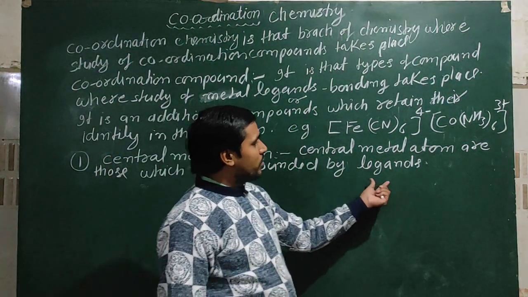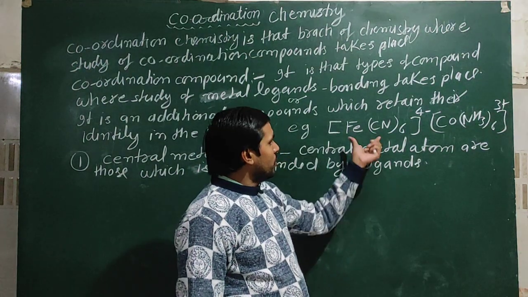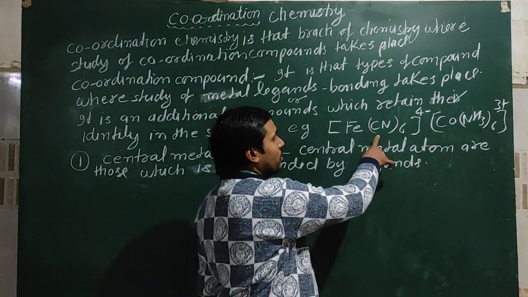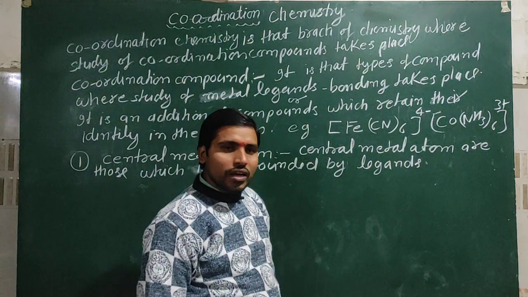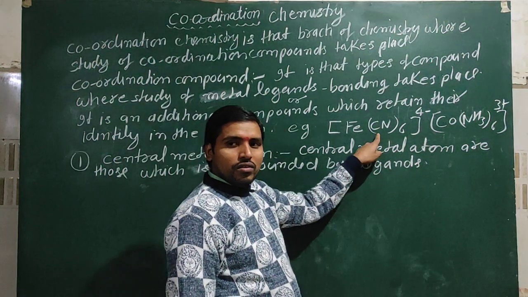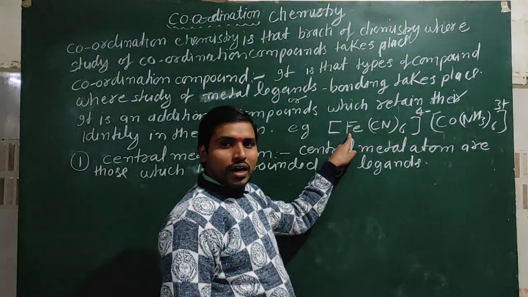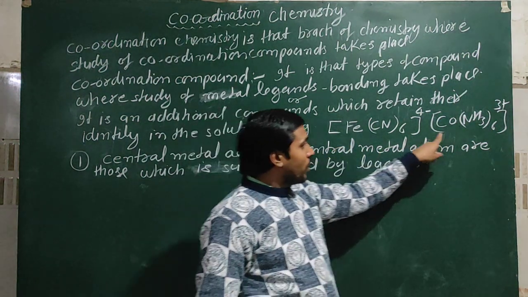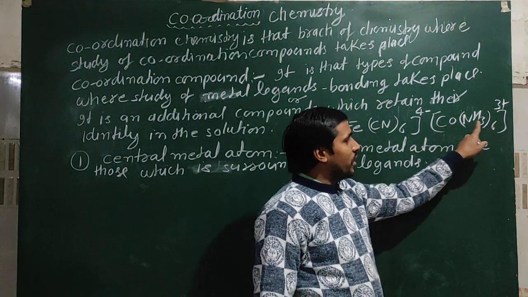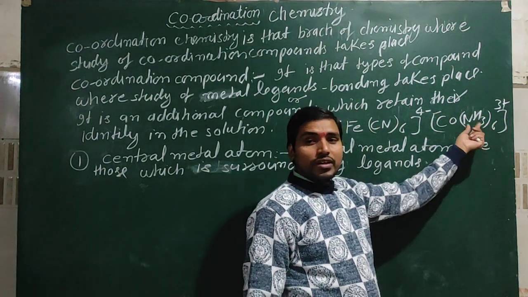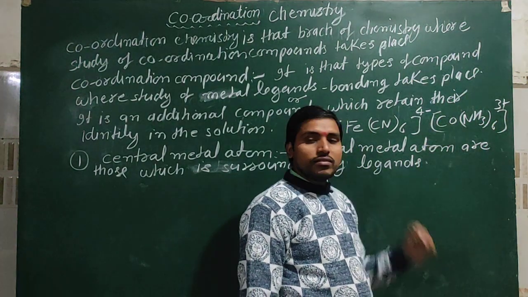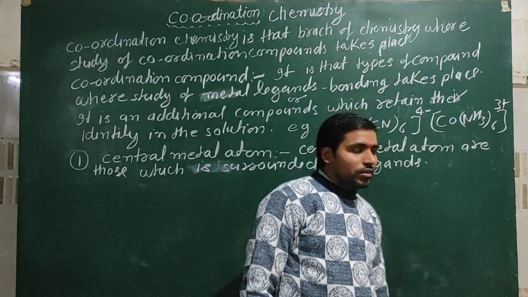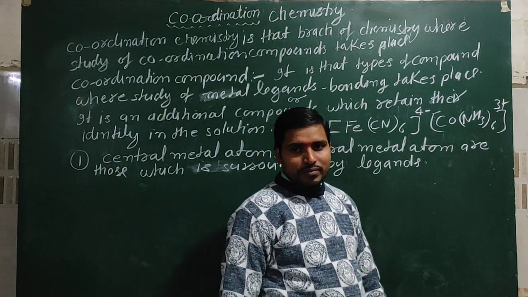And you can see in this compound, CN is a ligand, the cyano group, which is connected to the iron, and iron is the central metal atom. In case of [Co(NH3)6], NH3 is the ligand and Co is the central metal atom.